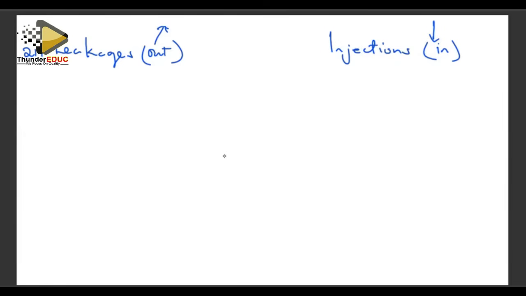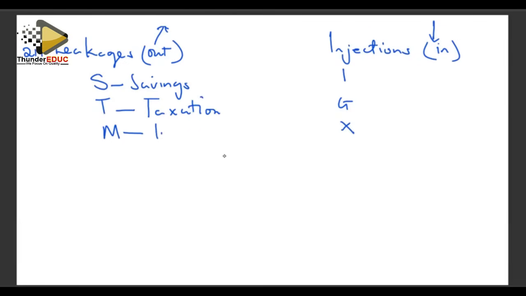So we have specific items. The items that we have are S, T, and M. These are our leakages, and for injections we have I, G, and X. Our S is for savings. Our T is for taxation. And our M is for imports.